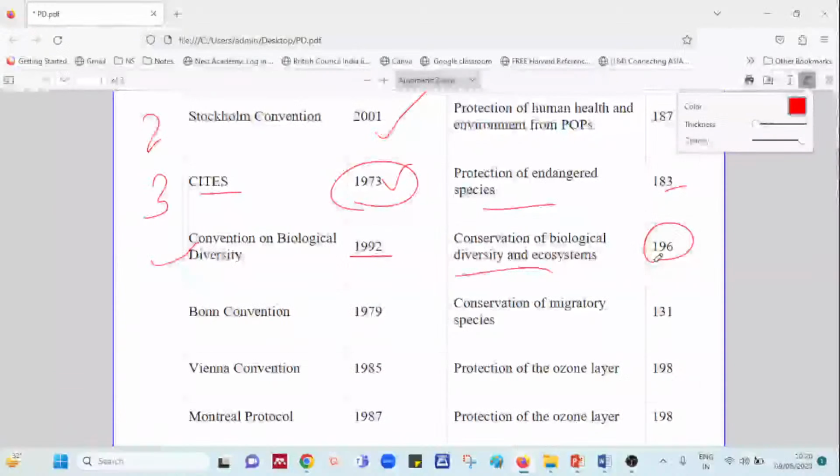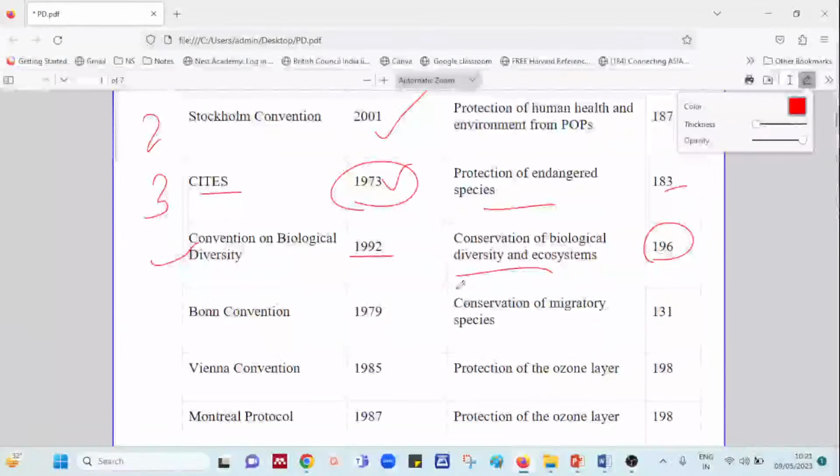Now you may have a concern: what about these conventions in detail? As I said, I am going to take these conventions in detail one by one, but before that it is very important that you know an overview of them. That's the reason we are first doing it in tabular format.